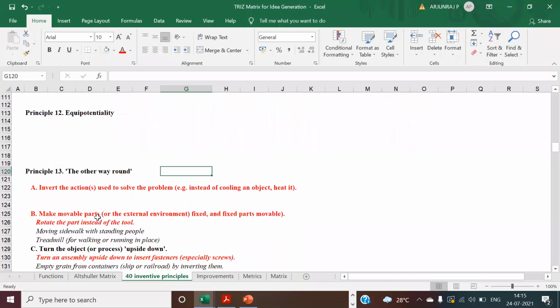You can make a movable part or some of the external environment fixed, and the fixed part also movable. Sometimes, yeah, even that's what I was telling you. You can shift the people also, from one place to another place. Some different job rotation also can be done. So you try to see in this angle. Or you can bring some examples here.